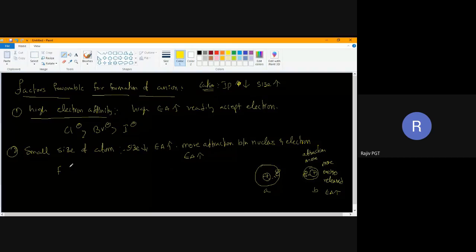The order of formation of ions: F minus, Cl minus, Br minus. Which ion can be formed easily? Questions will be based on things like this, not like giving the statement. Which ion can be formed easily?